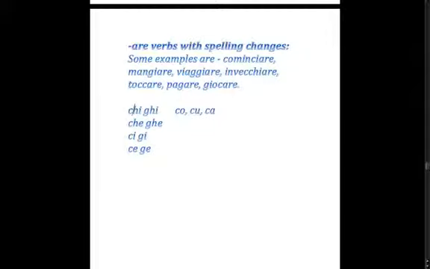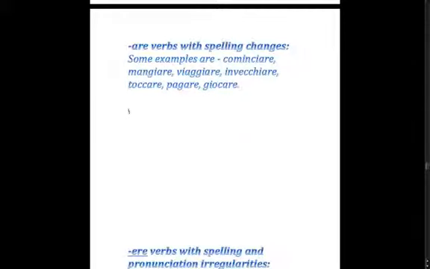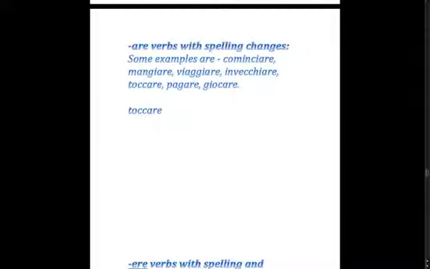So this has the hard sound: ki, gi, ke, ge, ko, ku, ka. Whereas here we have chi, ji, che, and je. This is important with these three verbs here, because when we have to conjugate them, and we'll use toccare as the example, we have to listen to the sound the verb makes when we pronounce it.